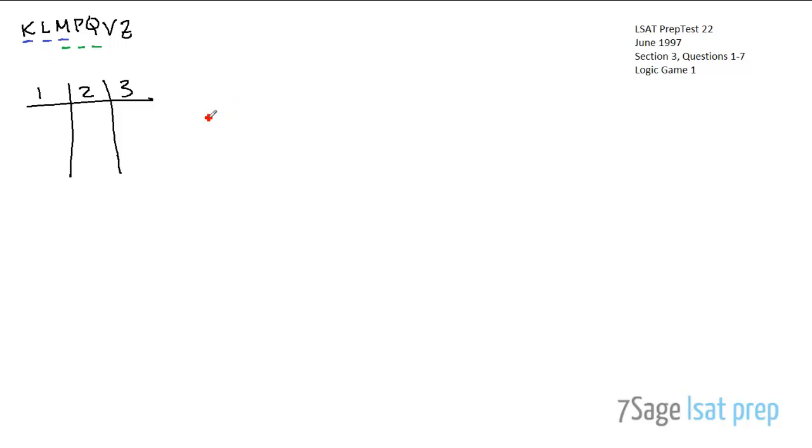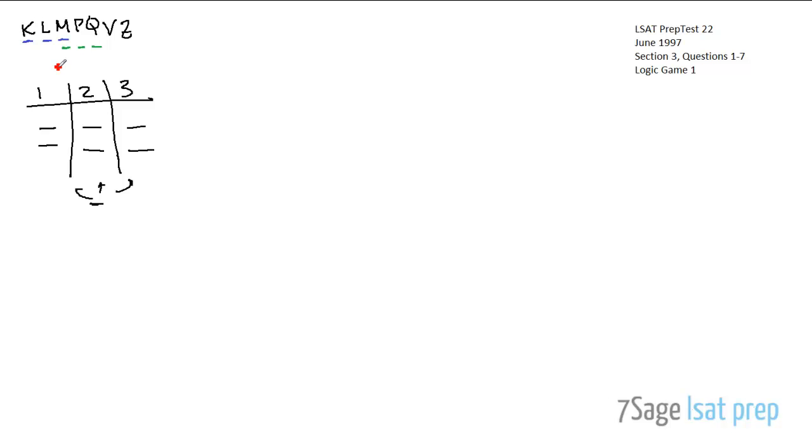Okay, so each table has at least 2 sponsors seated at it, and each sponsor is seated at exactly 1 table. Well, that makes our lives much easier, right? That just means it's 2, 2, and 2, and then the last slot is going to be in one of these 3. We don't know where it is yet, but it floats between one of these 3, right? And also it tells us that it's one table per sponsor, basically that there's not one sponsor hogging multiple seats at multiple tables, right?